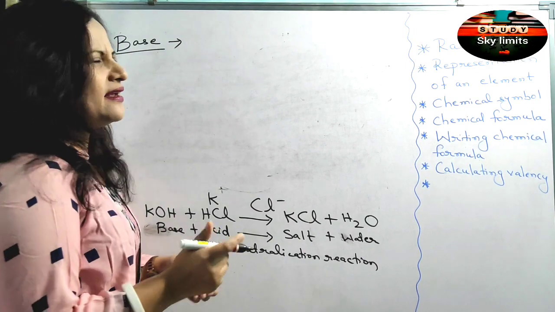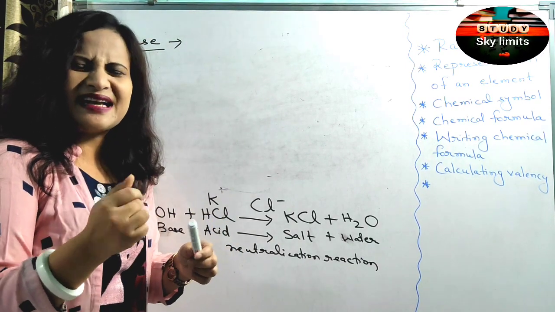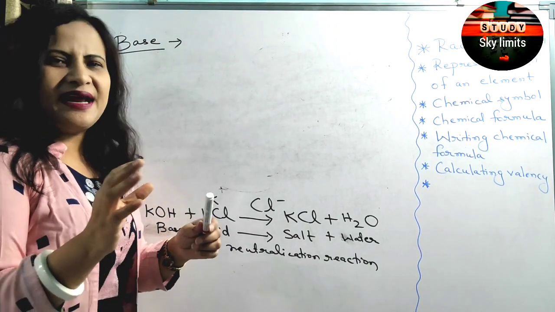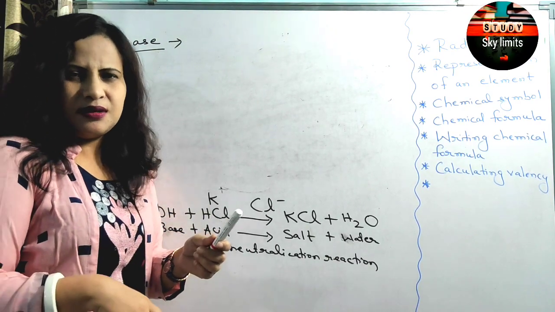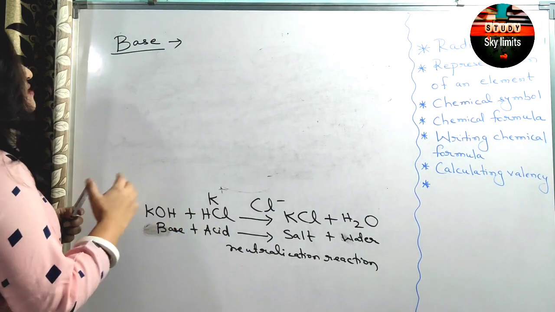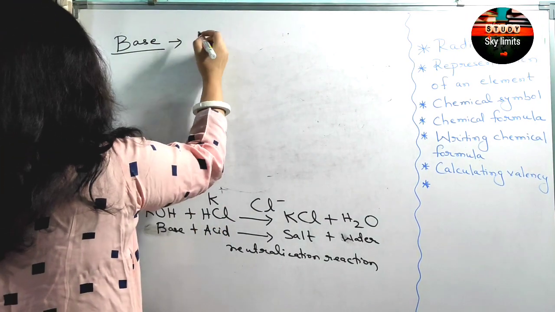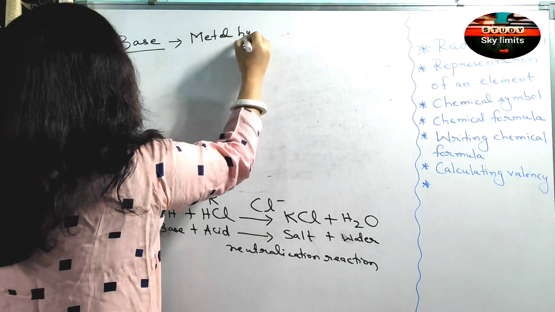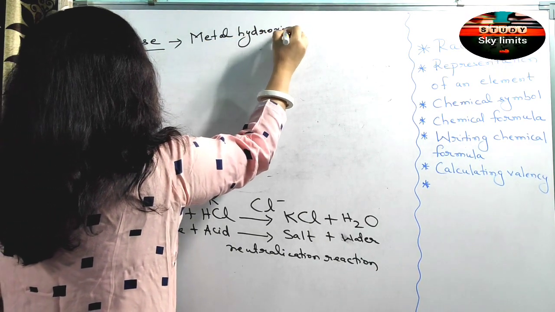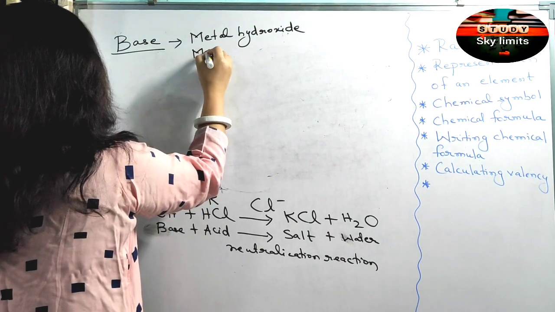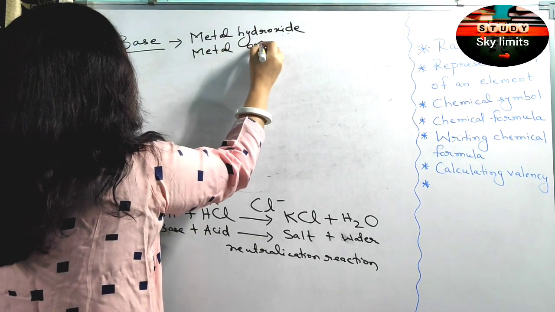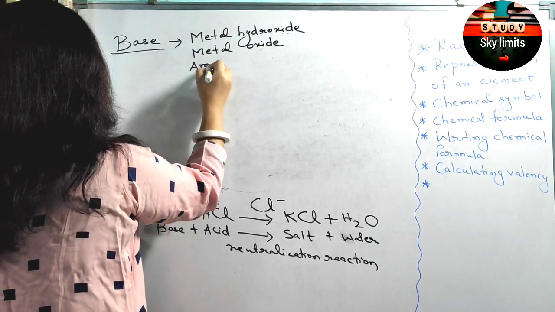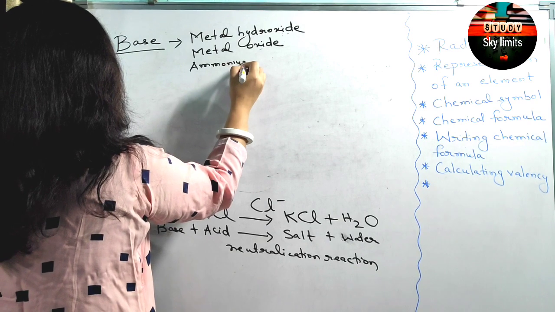Physically, base is something which has a slippery texture, like your soapy texture. Apart from that, base is bitter to taste. And base is usually the metal hydroxide, or metal oxide, or it's also ammonium hydroxide.